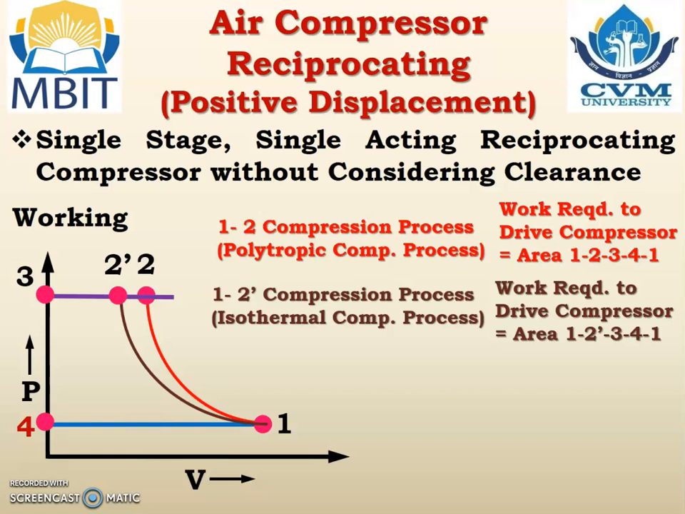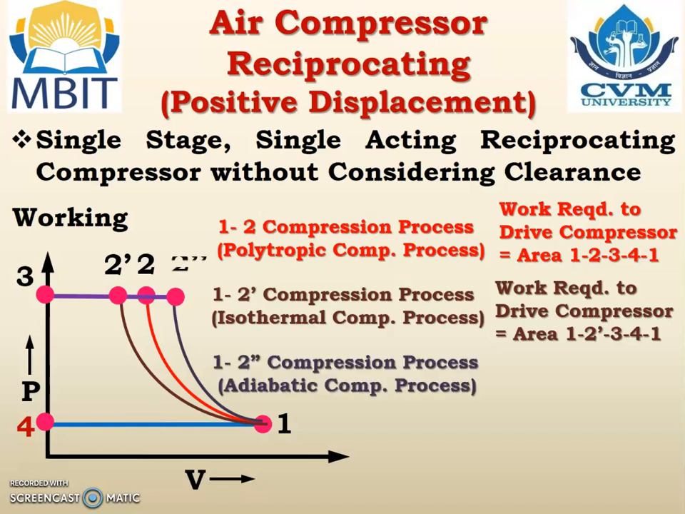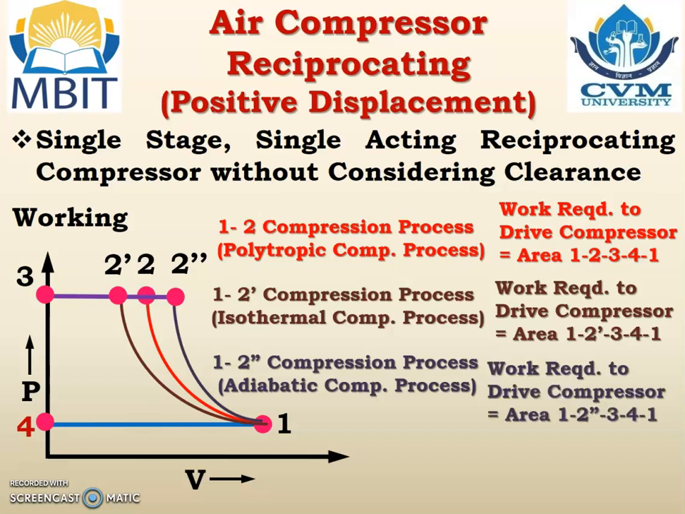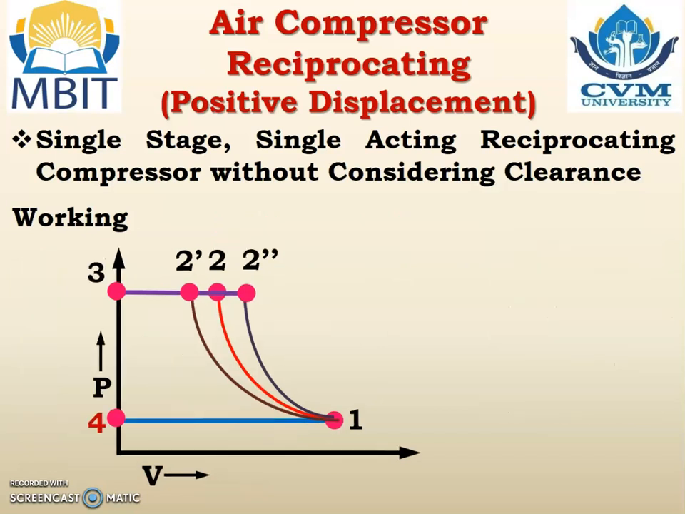Similarly, this line 1, 2 double dash represents which kind of compression process? It is nothing but the adiabatic compression process. If the air is compressed using the adiabatic compression process, what will be the work required to drive the compressor? What will be the area? It will be 1, 2 double dash, 3, 4, 1.